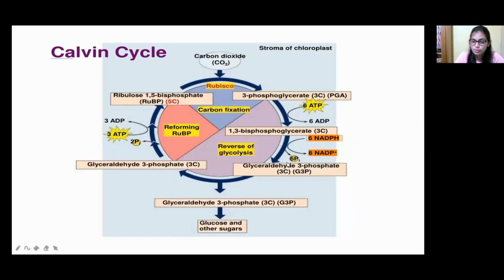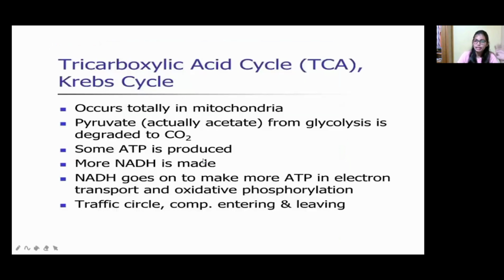1,3-bisphosphoglycerate, and from the 1,3-bisphosphoglycerate it is converted into glyceraldehyde 3-phosphate. Then glyceraldehyde 3-phosphate is converted into ribulose 1,5-bisphosphate. Here three processes happen: carbon fixation, reversion of glycolysis, and reformation of RuBP. With these, glyceraldehyde 3-phosphate will be converted into glucose and other sugars. So this is about the Calvin cycle.